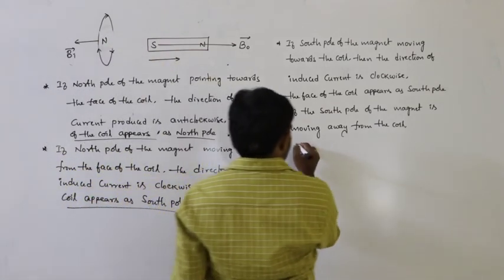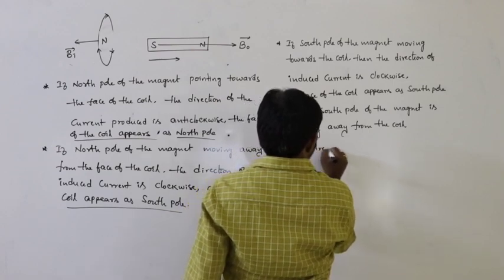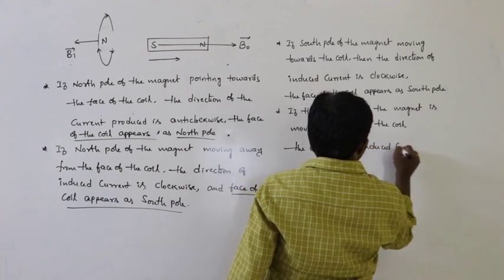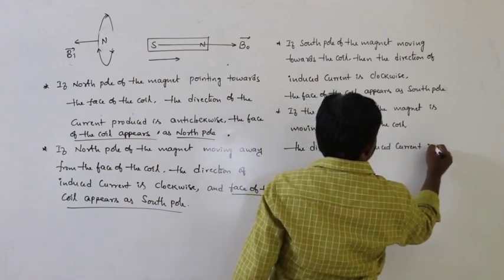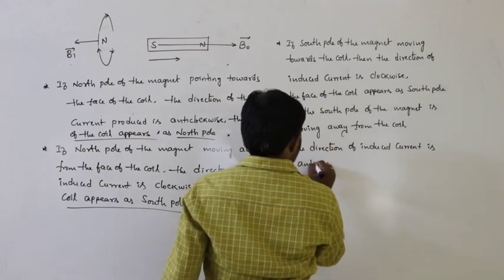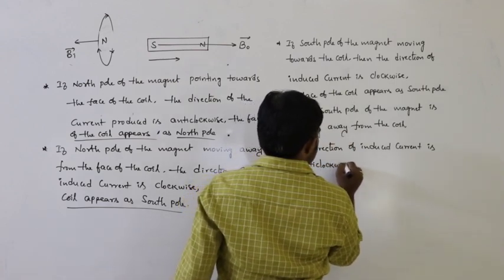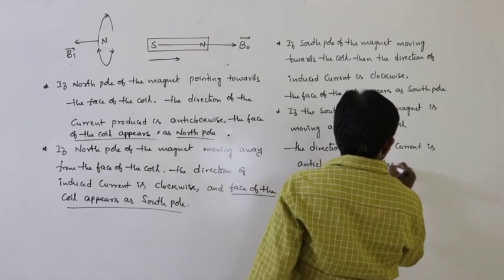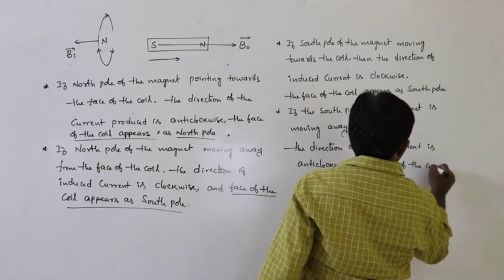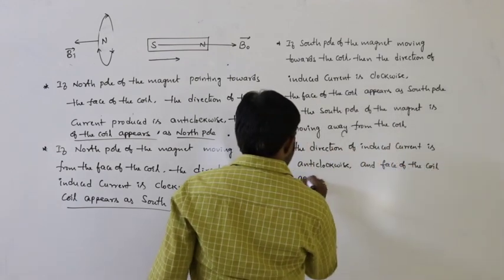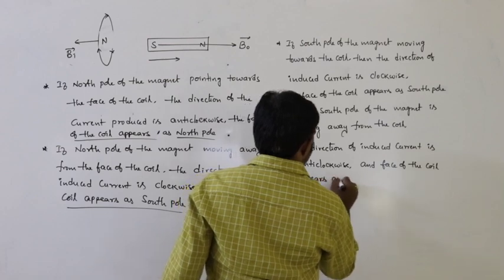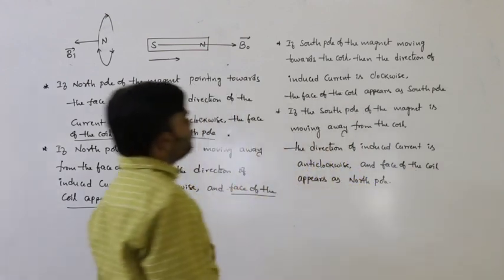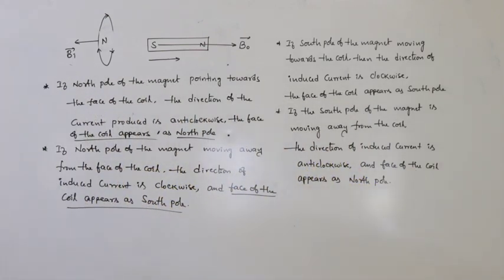So the direction of the induced current is anti-clockwise, and the face of the coil appears as north pole.